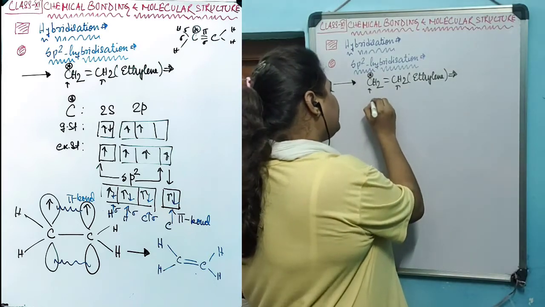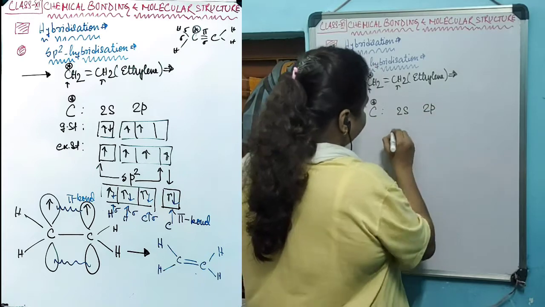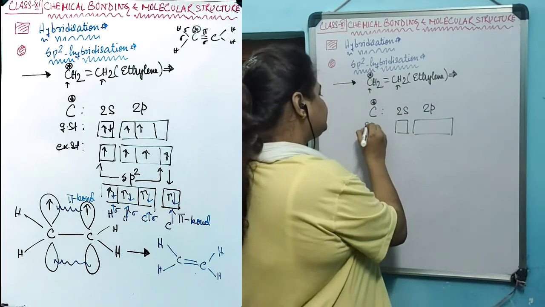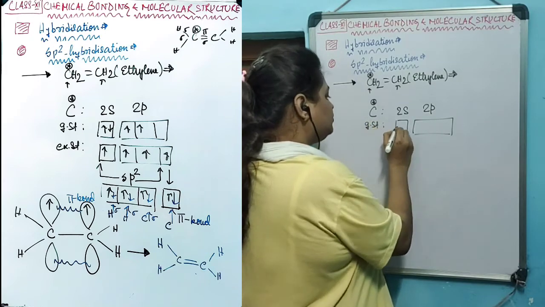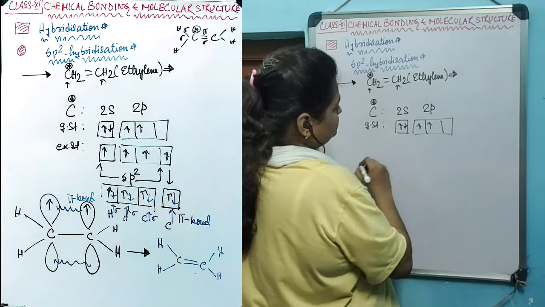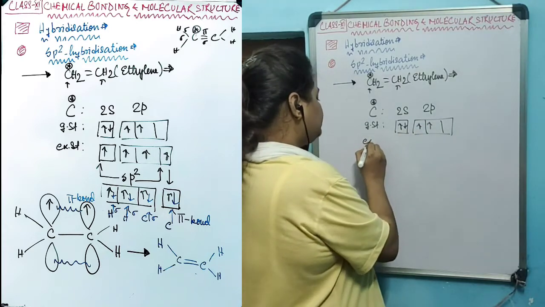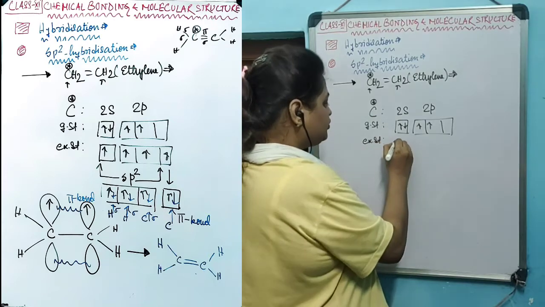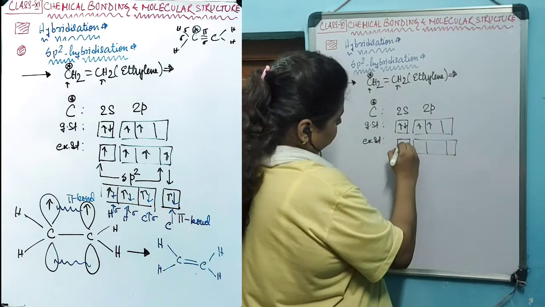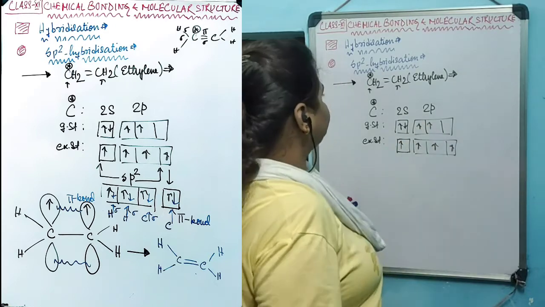This carbon has 2s and 2p. In the ground state, the electronic configuration is 1s2, 2s2, and it will be oriented this way. But in the excited state, the electronic configuration of carbon is this one. Four unpaired electrons are there.